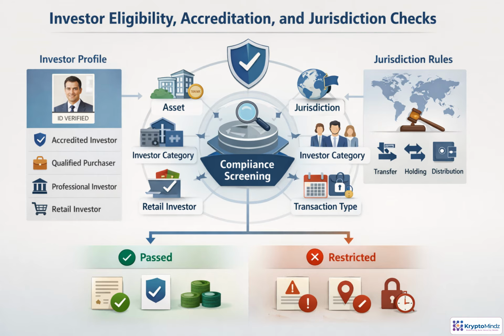Once identity is verified, the next question is more specific. Is this investor allowed to take this action? Eligibility combines accreditation, purchaser status, professional or retail classification, product suitability, and jurisdiction rules. Those rules may vary by asset, offering exemption, venue, and transaction type. The architecture should turn each decision into a reusable claim, with evidence, expiration dates, and revocation, so subscriptions, transfers, redemptions, and distributions are screened consistently.